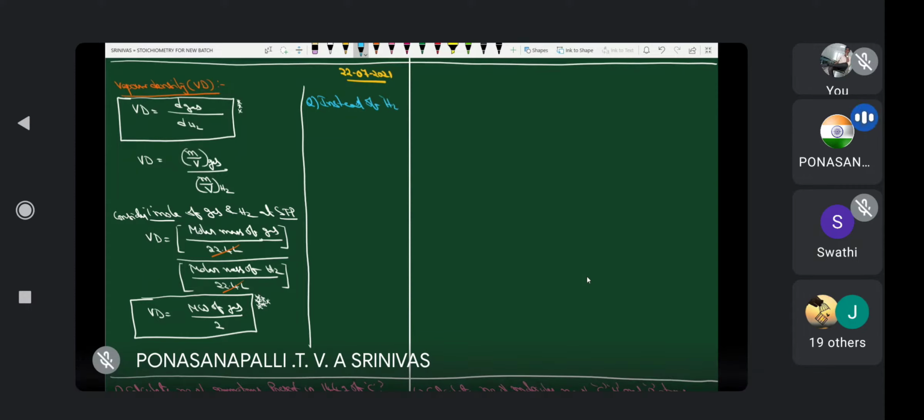Instead of hydrogen, oxygen is considered as a reference in vapor density.